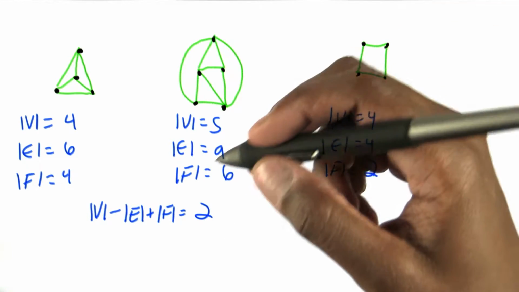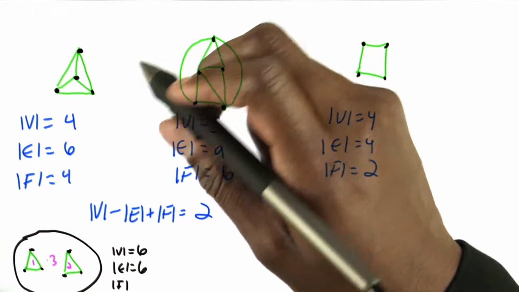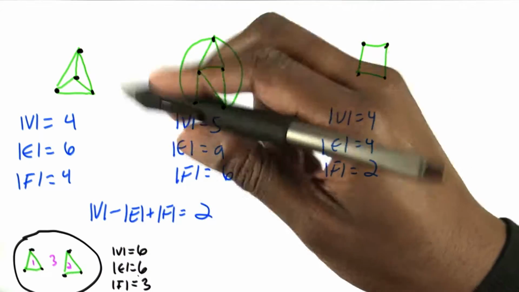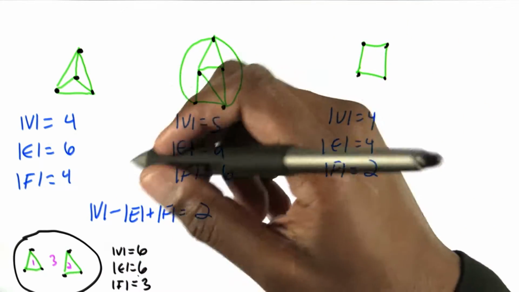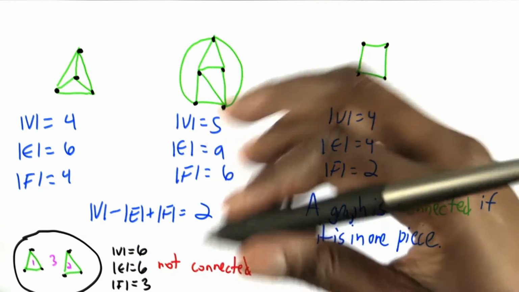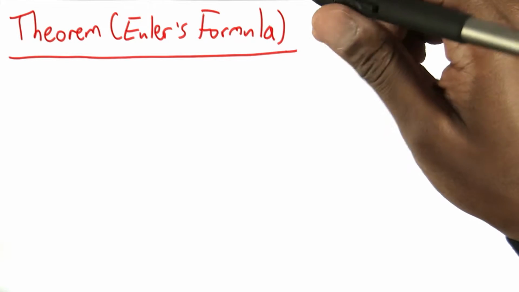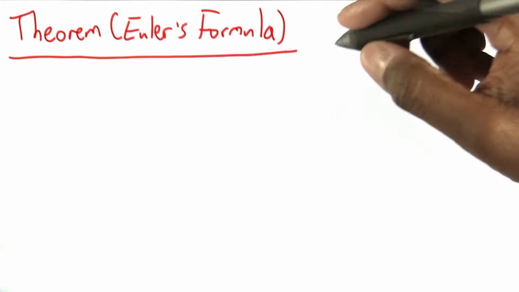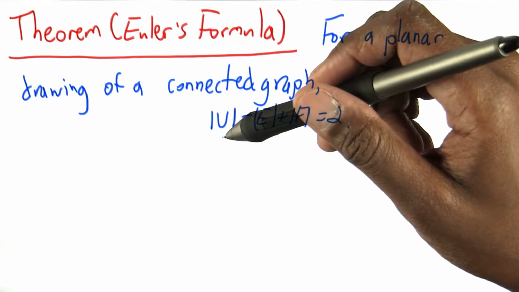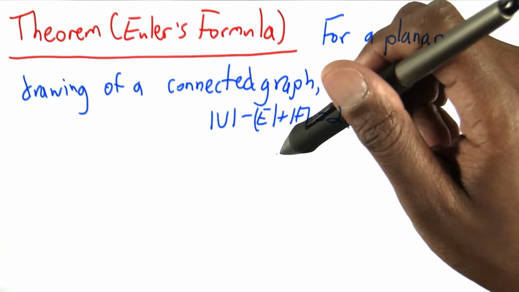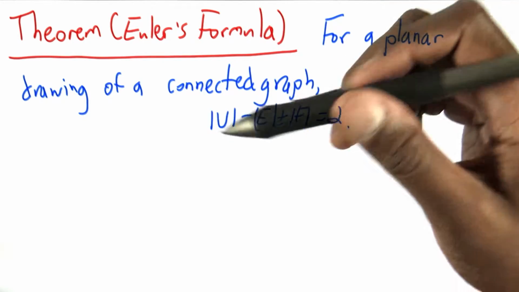Of course, these graphs are all in one piece. With this graph, you could say we have 3 faces, so we don't have this relationship. We really need our graphs to be connected. A graph is connected if it's in one piece. This brings us to the celebrated formula of Euler, the blind mathematician. If you take the alternating sum of 0-dimensional points, 1-dimensional edges, and 2-dimensional faces for a planar drawing of a connected graph, you will always get the number 2.